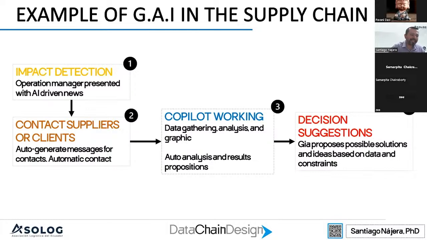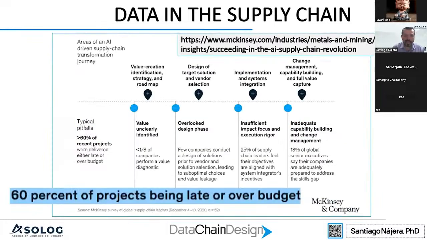However, something important to keep in mind is that 60% of all projects related with the use of technology, like in this case artificial intelligence, generative AI, or different things related with technology, are late or over budget.